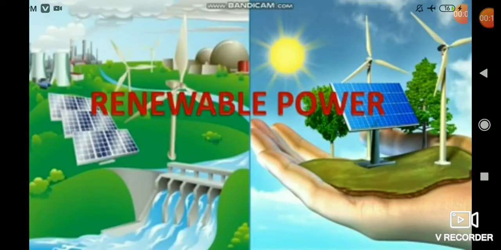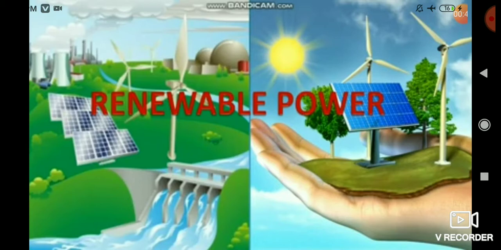Friends, let's start today's lecture on renewable energy. I think all of you have some idea of renewable energy: it is the type of energy which can be renewed or reproduced. In simple language, it means energy that does not get exhausted. For example, solar energy, wind energy, tidal energy, wave energy. These energies are available in unlimited amounts. They can't be exhausted, so that's why they are called renewable energy.